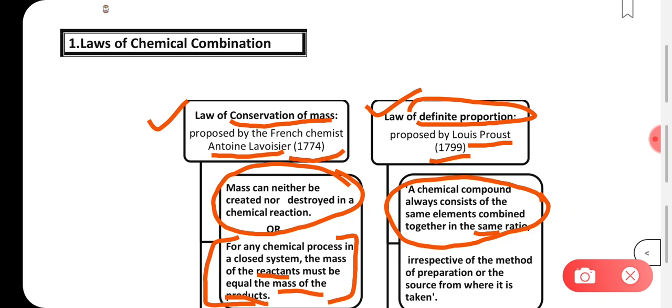It is irrespective of the method of preparation or the source from where it is taken. It doesn't matter what the source of that chemical compound is, the ratio of individual atoms or elements is going to remain the same.